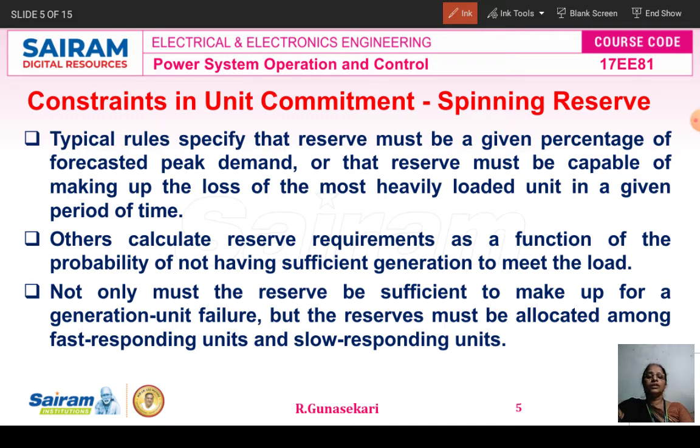Okay, how to calculate the reserve requirements as a function of the probability of not having sufficient generation to meet our load demand. Not only must the reserve be sufficient to make up for a generation unit failure, but the reserve must be allocated among the fast responding units and slow responding units.